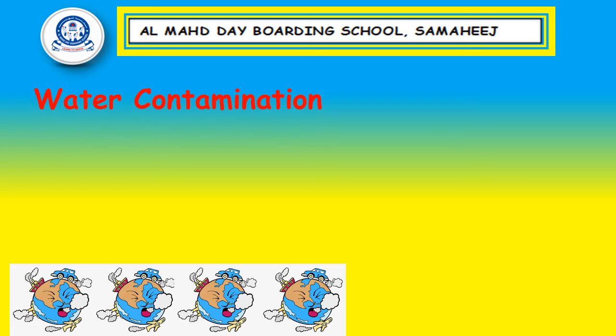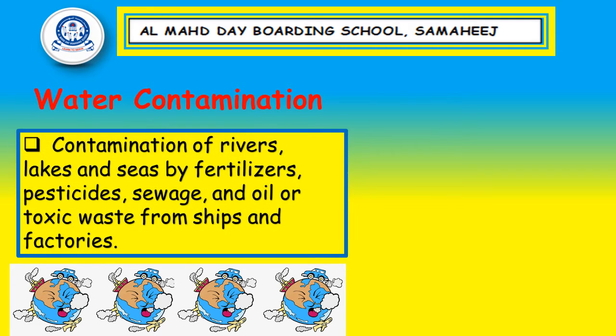Second, water contamination. Contamination of rivers, lakes, and seas by fertilizers, pesticides, sewage, and oil or toxic waste from ships and factories. Water contamination can have disastrous effects on the environment.